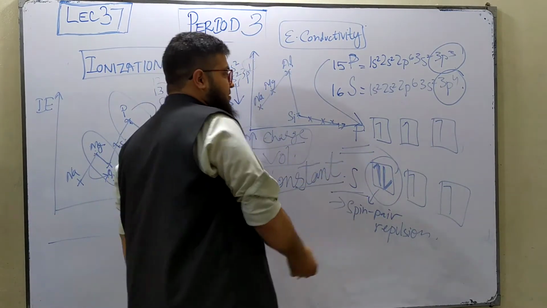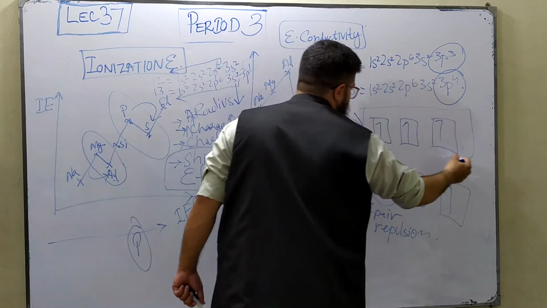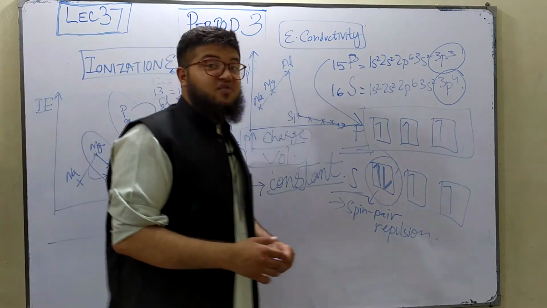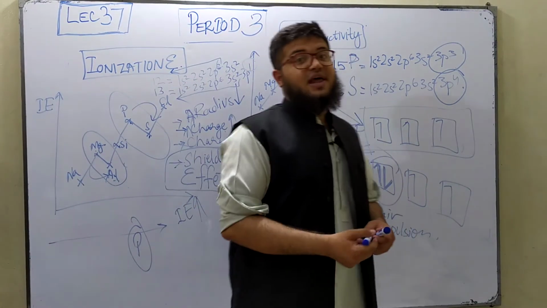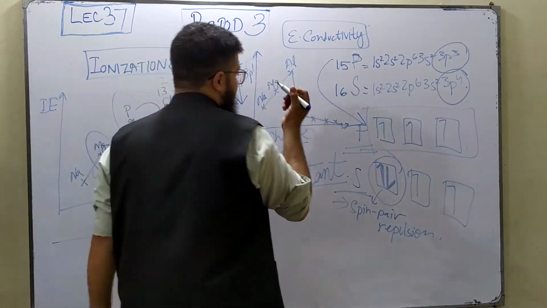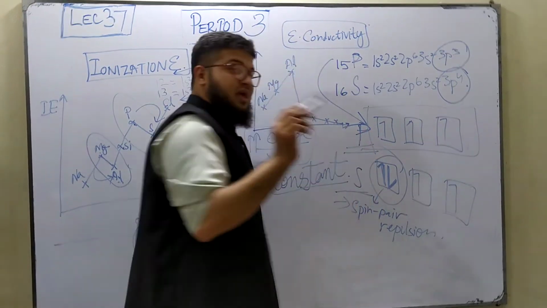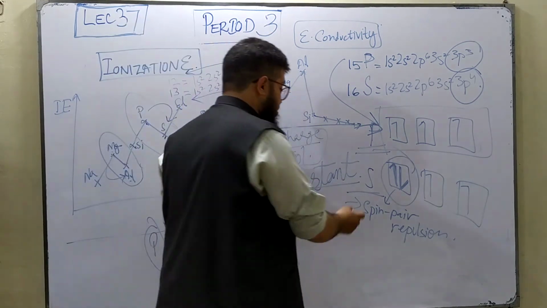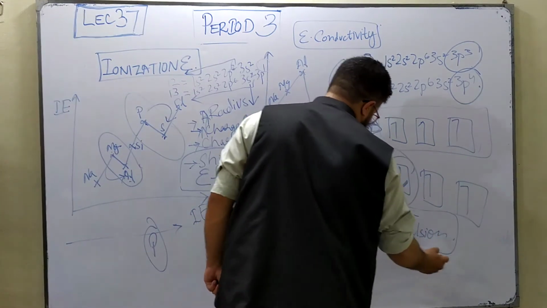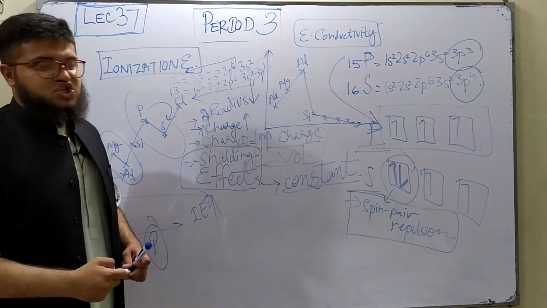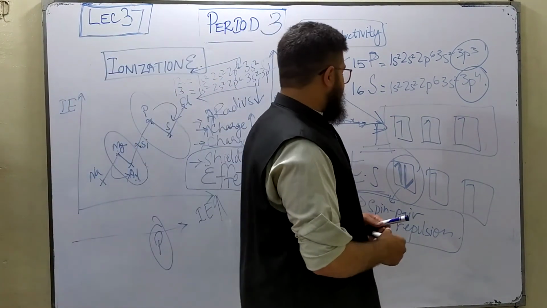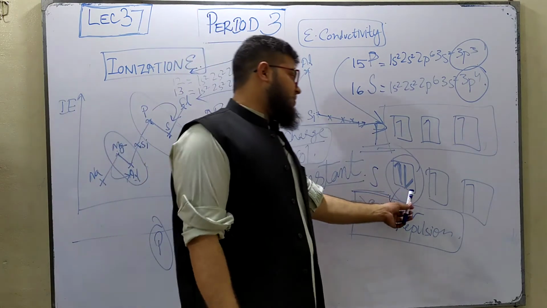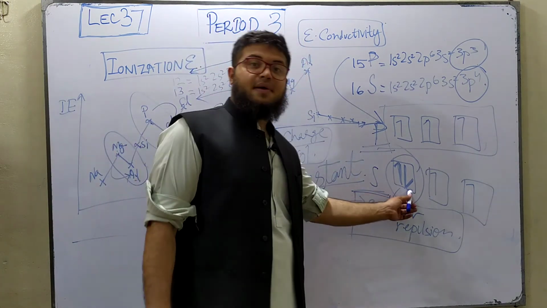A second reason can be because the orbitals of phosphorus are all half filled, and half filled orbitals are actually very stable. So it's very difficult to remove the electrons from half filled orbitals. That's the second reason, but that's not the main reason. The main reason your examiner wants you to write in your exams is this one: it's due to the spin pair repulsion that the outer shell electrons of sulfur are easier to remove, because the electrons in the p orbital of sulfur are paired.